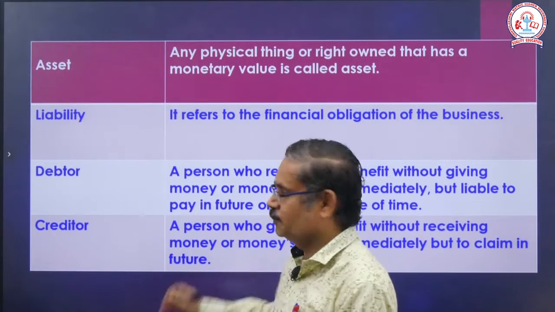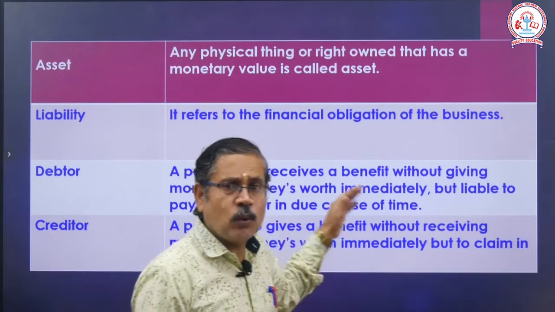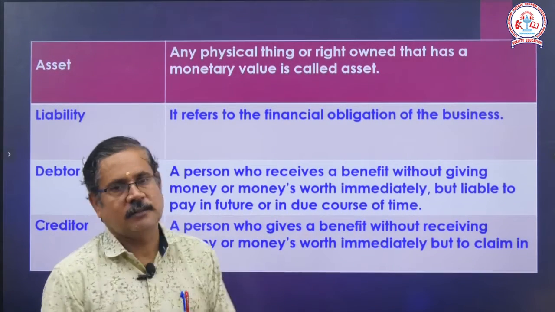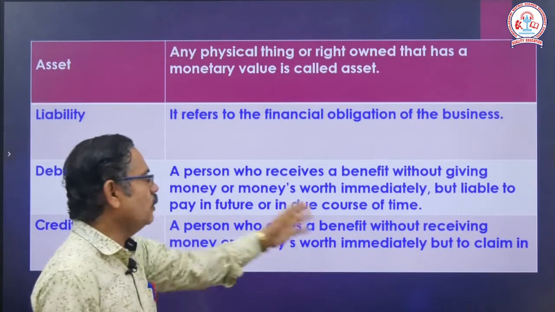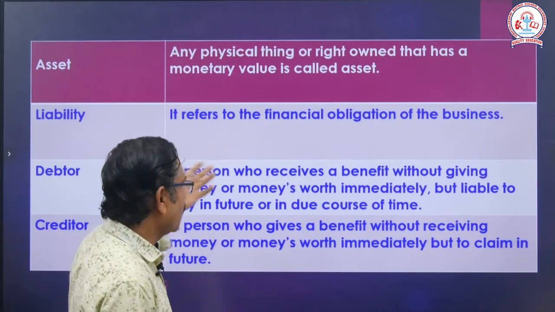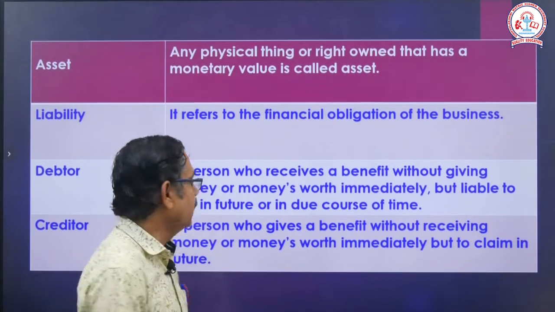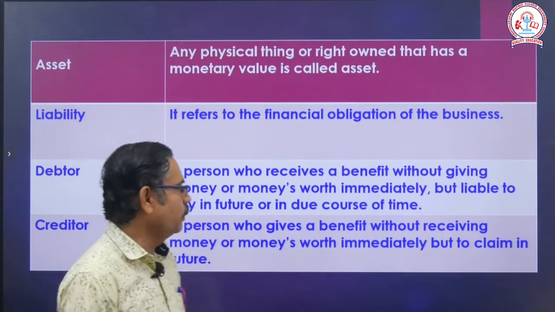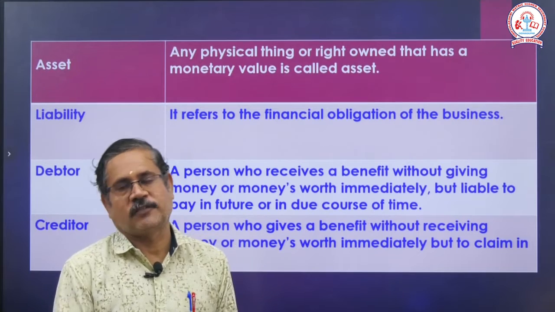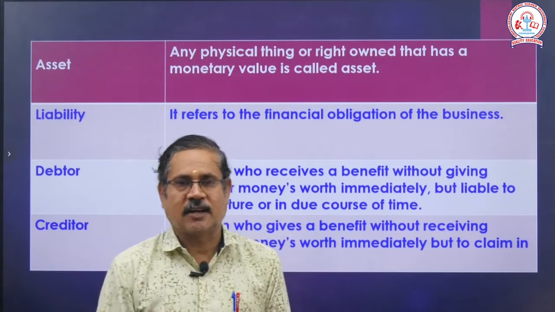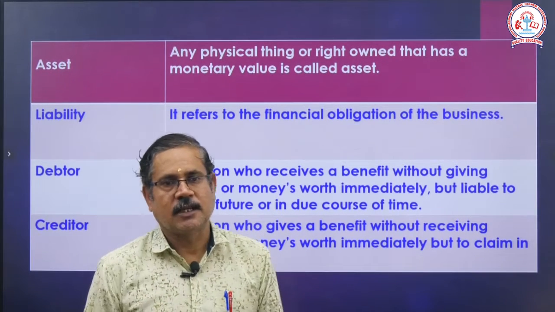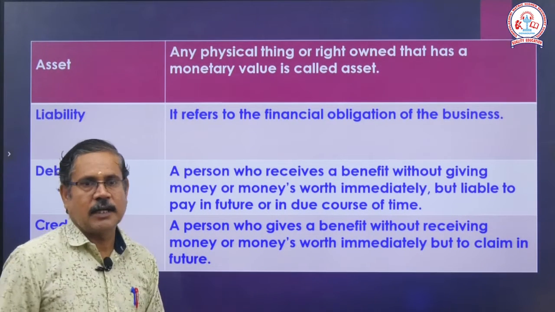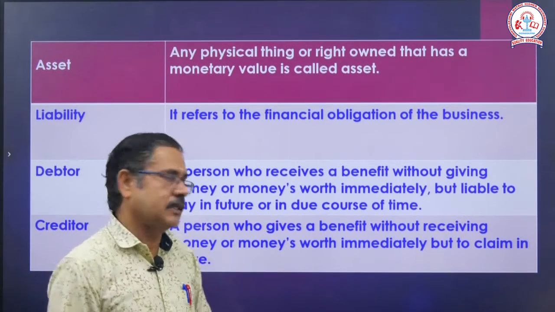Next one, debtor. A person who receives a benefit without giving money or money's worth. He receives goods or cash, not immediately, but is liable to pay in future, in due course of time. After the next 15 days or 1 month, he pays the money. That is what is meant by debtor, right? A debtor is a customer, credit sales.